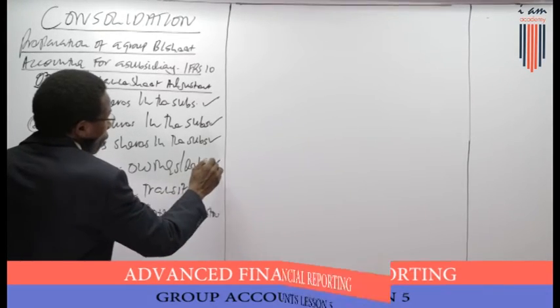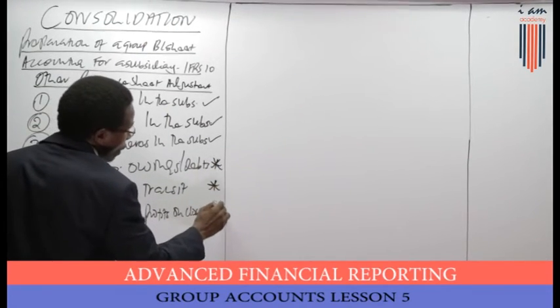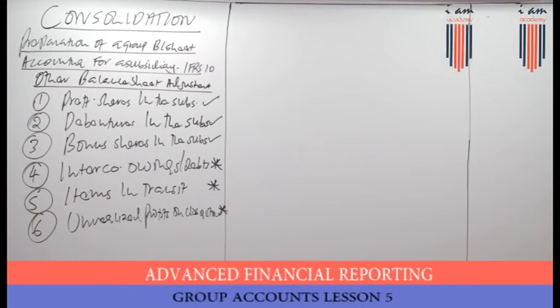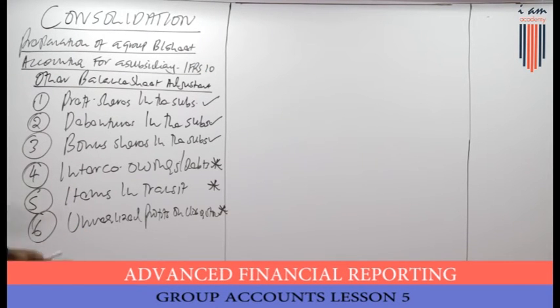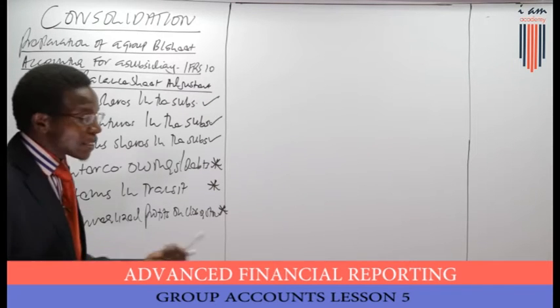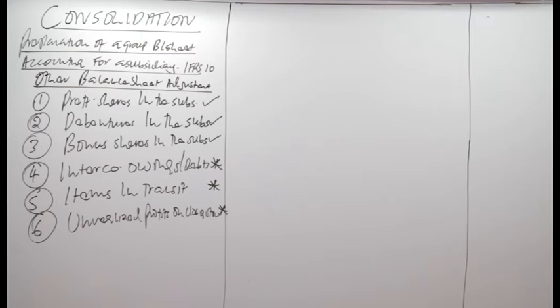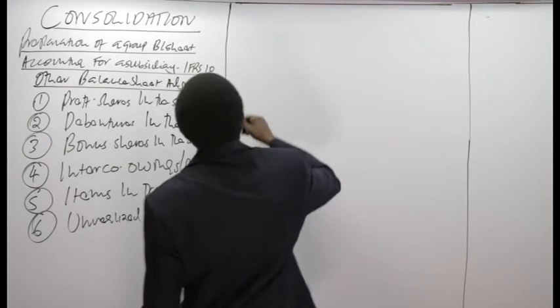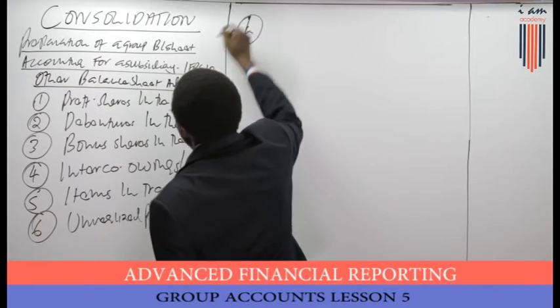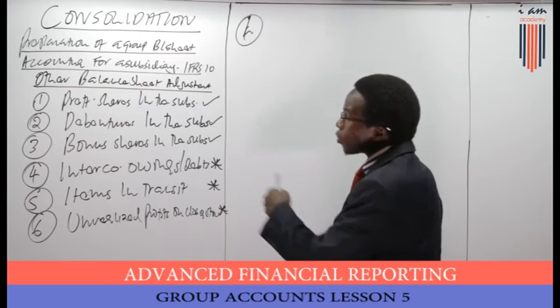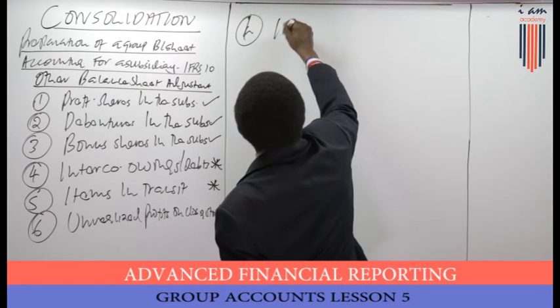We want to talk about this today, and we want to talk about those 3 items. Then we do an illustration, maybe illustration 7 and 8, so that we are able to be at par on that point. Then we look at 7, 8, 9, and 10. You know, there are more and more adjustments coming. Now, we want to talk about intercompany owing. That's the adjustment. We have looked at the others in our previous sessions.